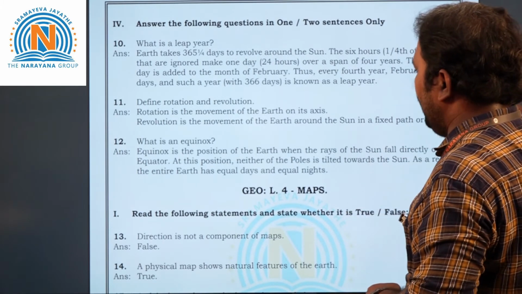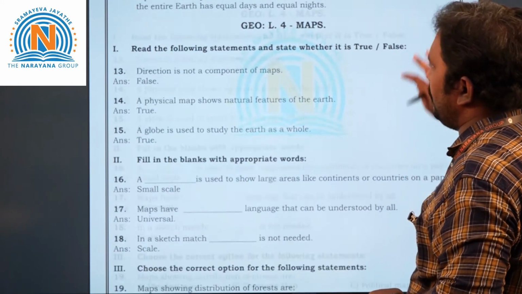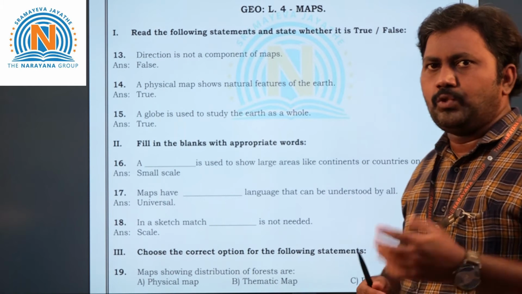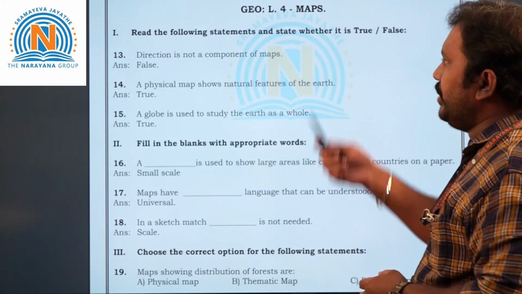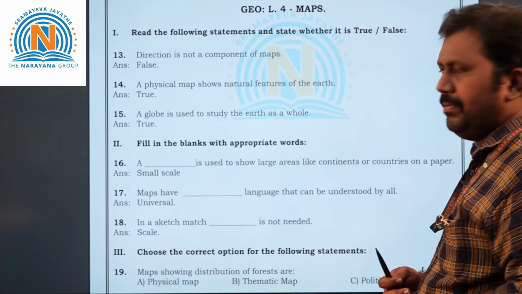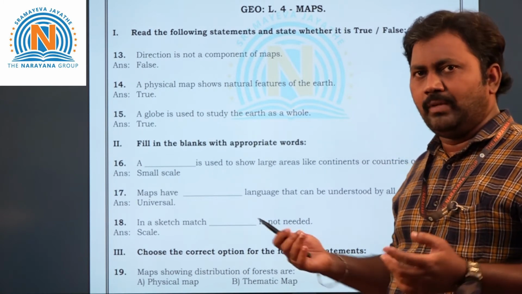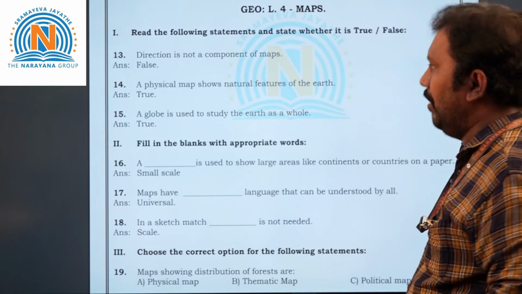Now we are moving to another chapter, that is maps. Let us see the first one here. Read the following statements and say whether they are true or false. First question, directions is not a component of a map. Is it correct, children? No. Direction is a component of a map, so that's why it is a wrong answer. That means it is false.